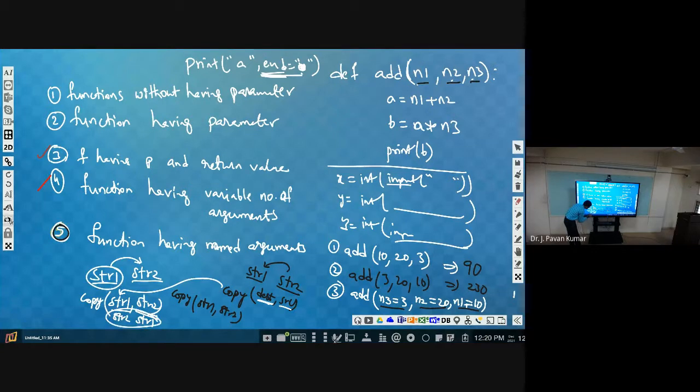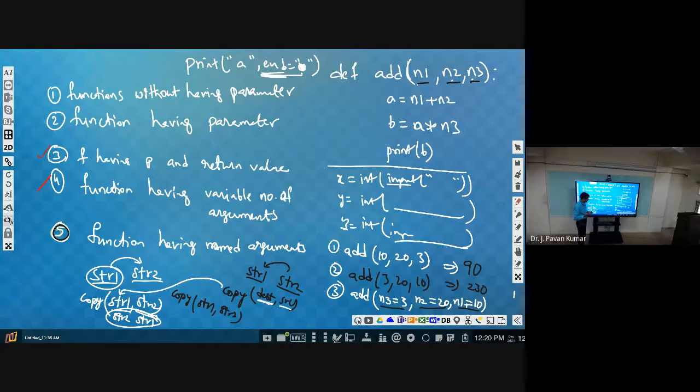Understand the difficulty here? Although the functionality is known to us and we have the valid parameters and arguments, everything is known. But due to that syntax, we need to remember that destination will come first, then source will come. That order we have to remember. Remembering that there are two things, one source and one destination, will not be a burden, but remembering the order makes it difficult. I hope you got the point. Yes?